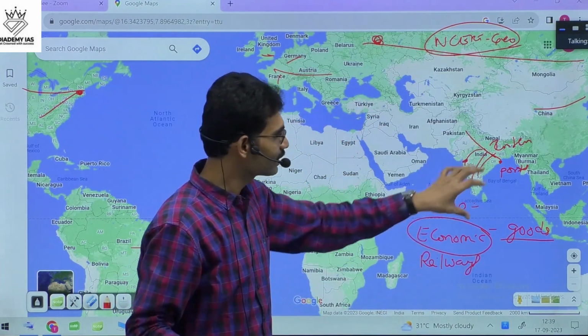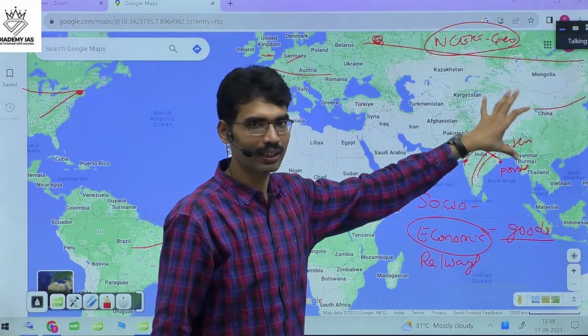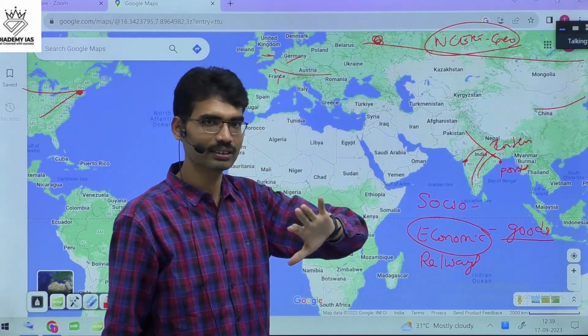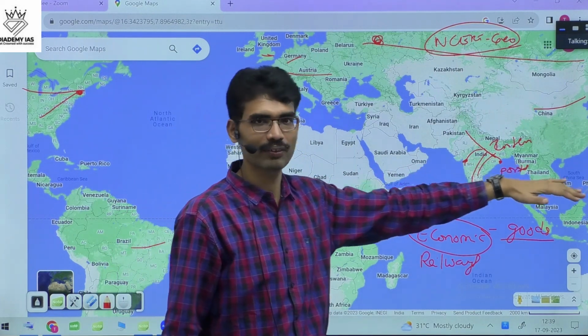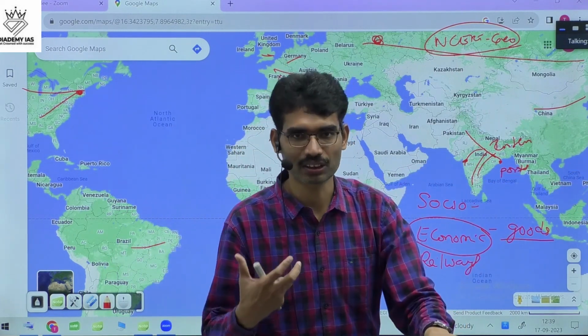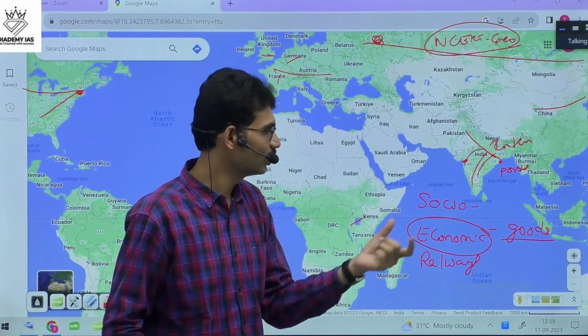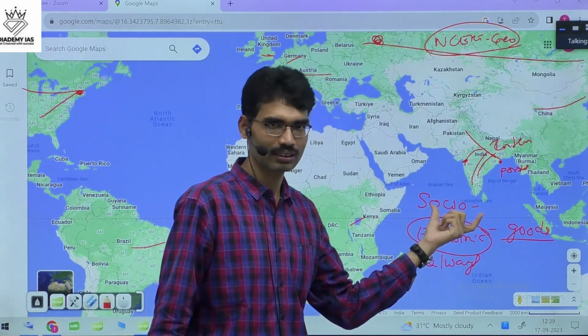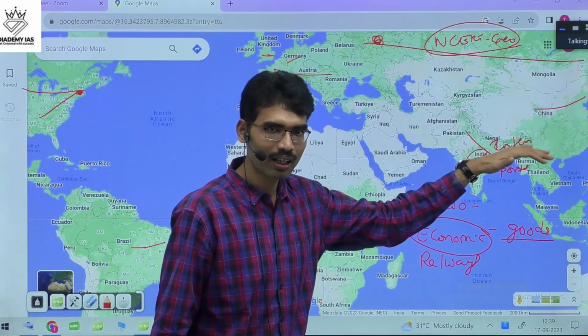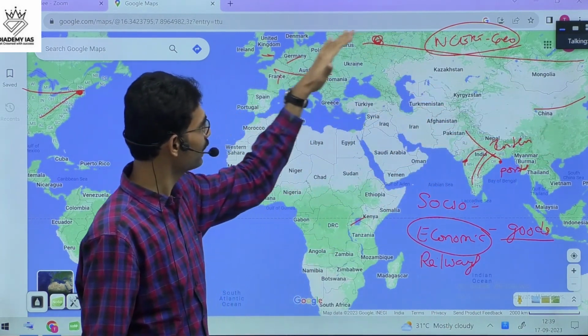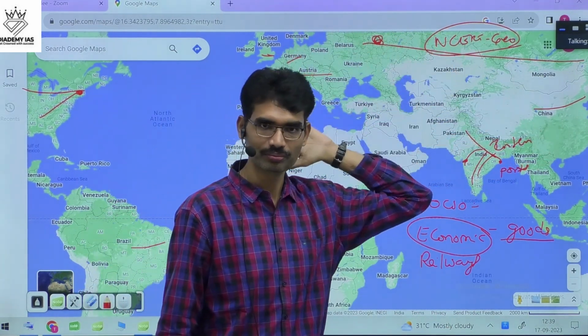Just you can apply the same here with respect to railways. In NCERT itself, you have the impact of railways on India, or the introduction of railways in the Indian subcontinent. There it discusses different consequences of railways. Same consequences are going to take place everywhere.